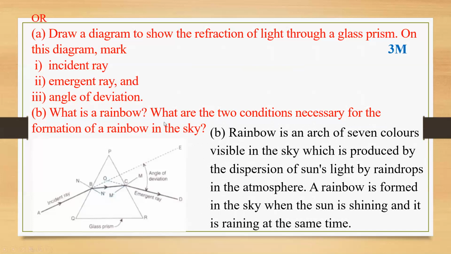And they are also asking here, what are the two conditions necessary for the formation of a rainbow in the sky? A rainbow is formed in the sky when the sun is shining and it is raining at the same time. There should be sunlight and also rain. There will be a rainy time and raindrops should be there. Only under these two conditions will the rainbow form.